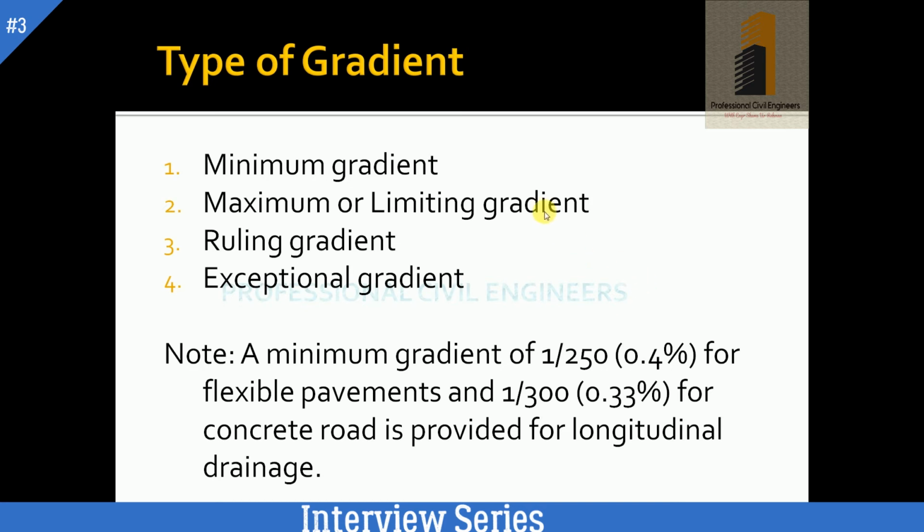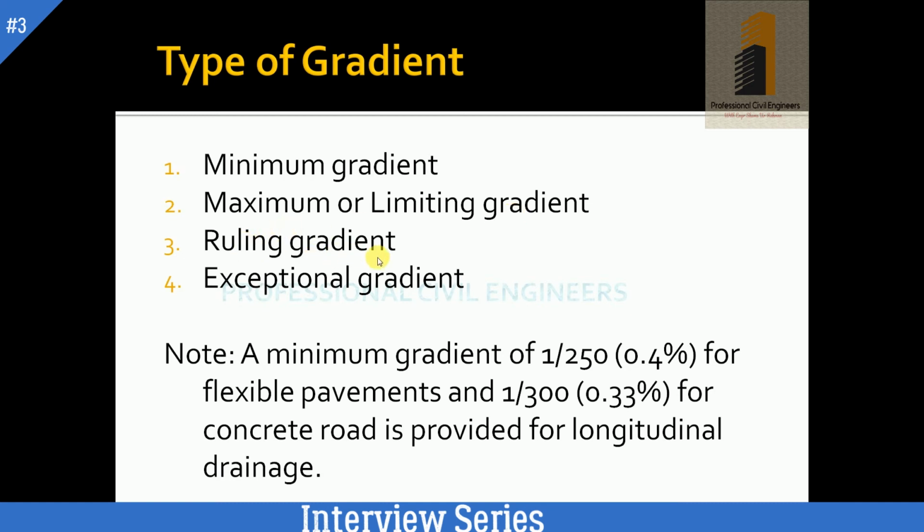Now, types of gradient. What is minimum gradient? Minimum gradient is the gradient which we provide for effective drainage of the road surface. The second one is maximum or limiting gradient. This is the maximum gradient which we provide in the road surface.